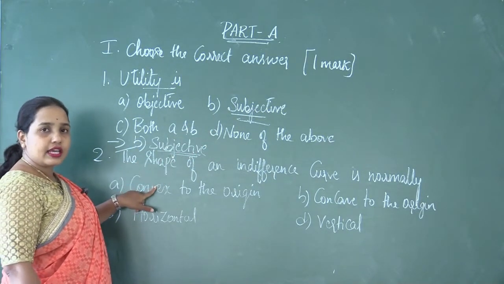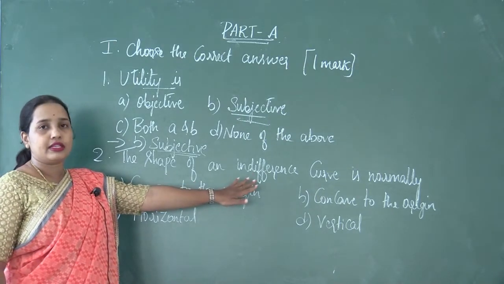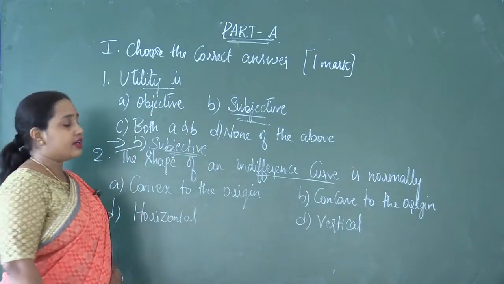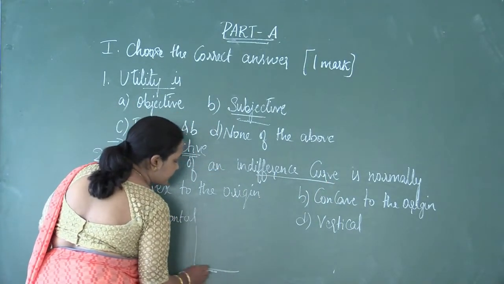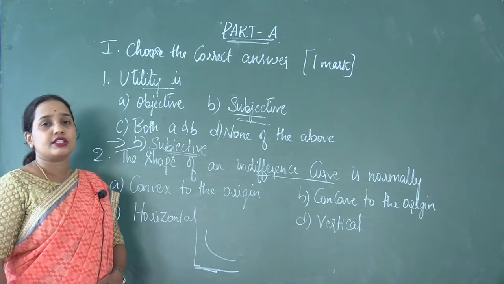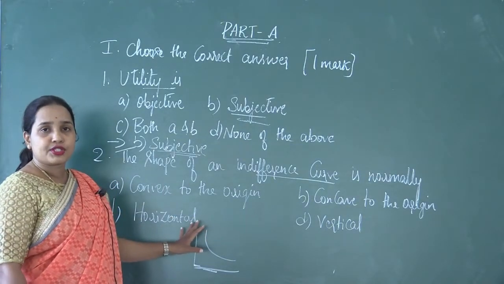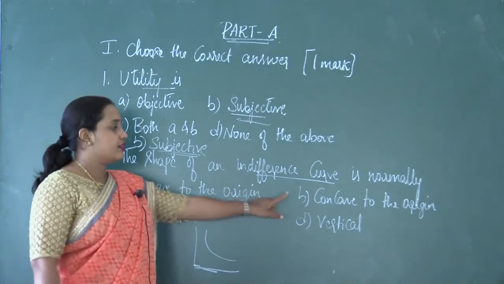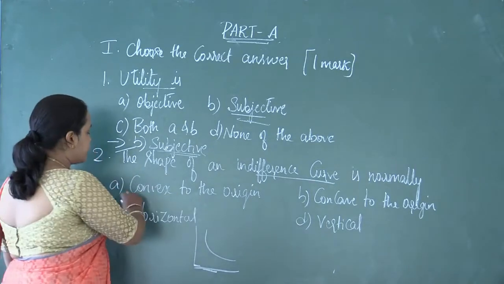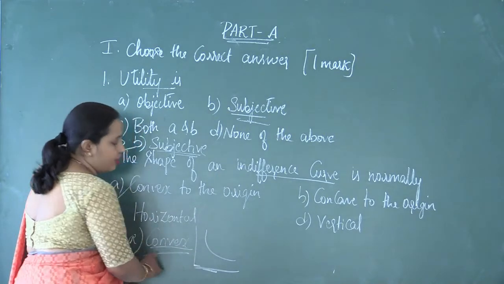Let us answer the second question. The shape of an indifference curve is normally. When we learned the indifference curve, we understood that the shape of the indifference curve is convex to the origin. They have given 4 options here. Convex to the origin, concave to the origin, horizontal and vertical. Your answer should be option A, convex to the origin.